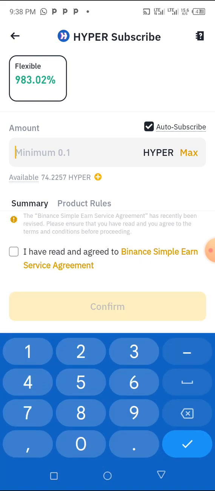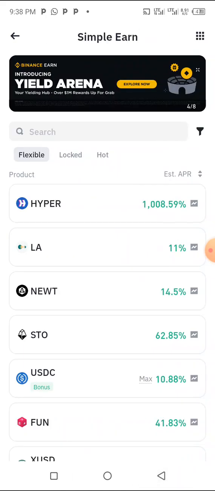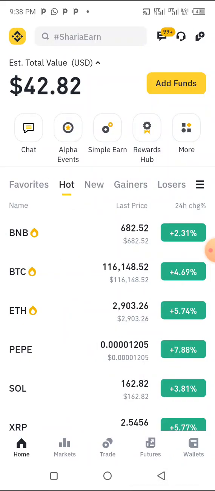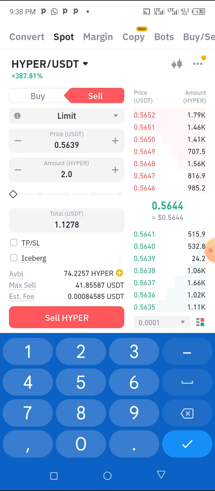So I have 74, so let me just put max, which means I'll get 2.0 every day. So I'll go back and then I will try it. That's 2.0, which means I'll get $1 every day, $1 if the price of this coin remains the same or it moves up. This is how much I'll be making every day.